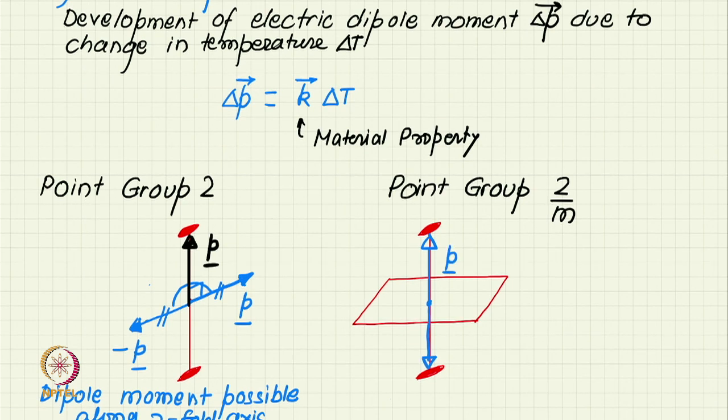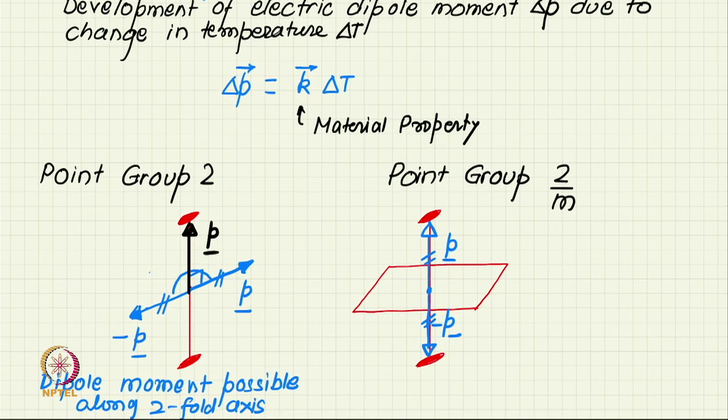So, here there will be a minus p generated even along the two-fold axis, and they will get cancelled. So, in this group no dipole moment can develop.